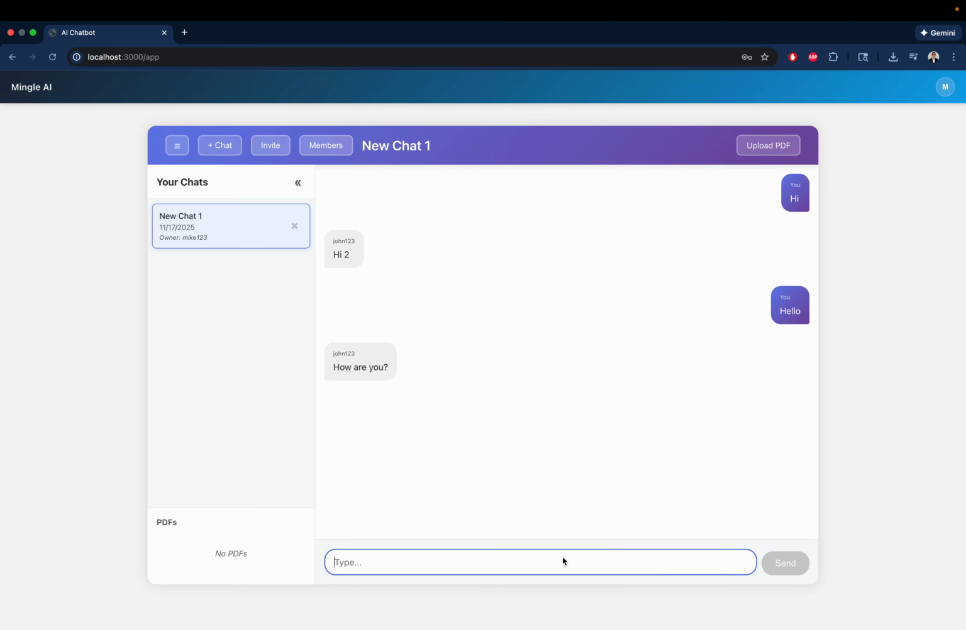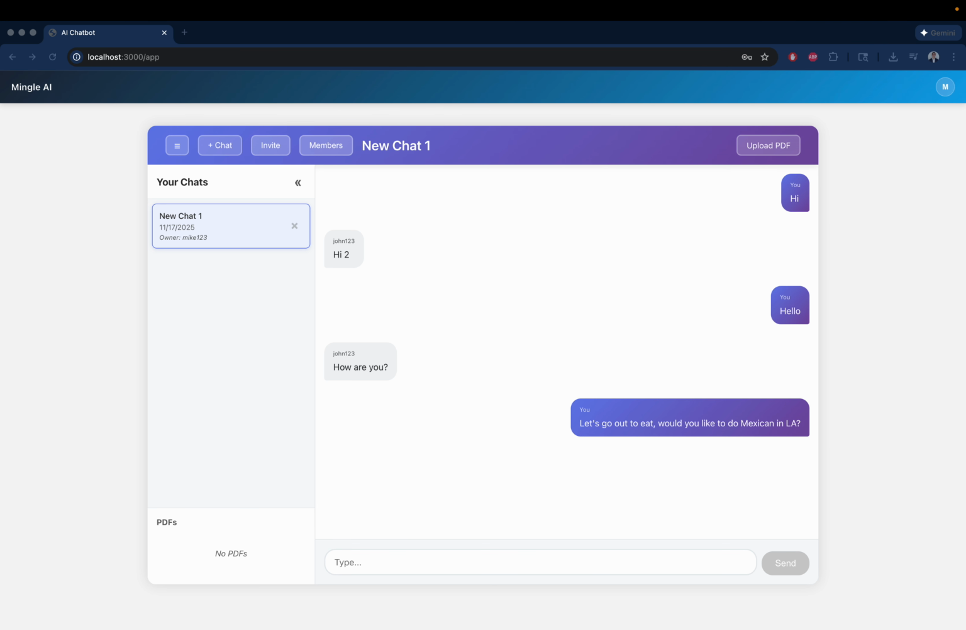The point of this is just to show that, for example, if I now say, let's go out to eat, would you like to do, let's say, Mexican in LA? And then I can respond, yeah, sure. And then at this point, to invoke the AI from the group chat, the way we currently have it set up is that you can just tag the AI, and we call it RecMe, just short for recommend me.